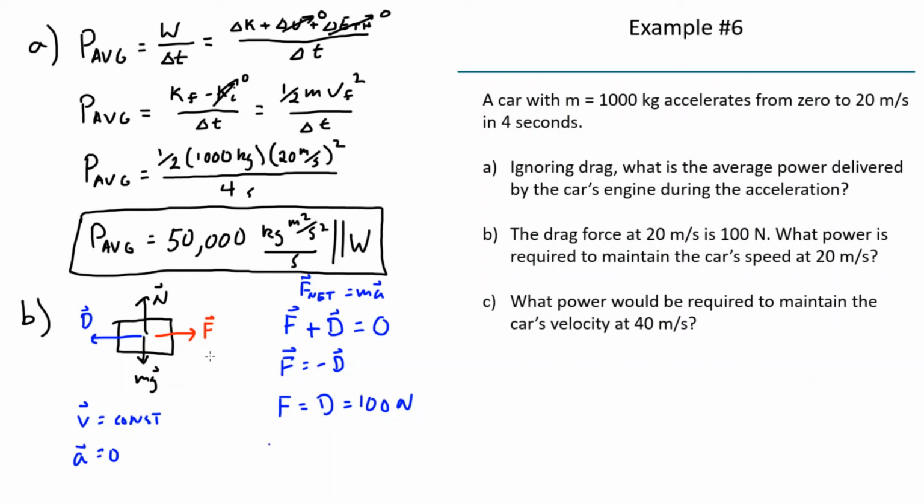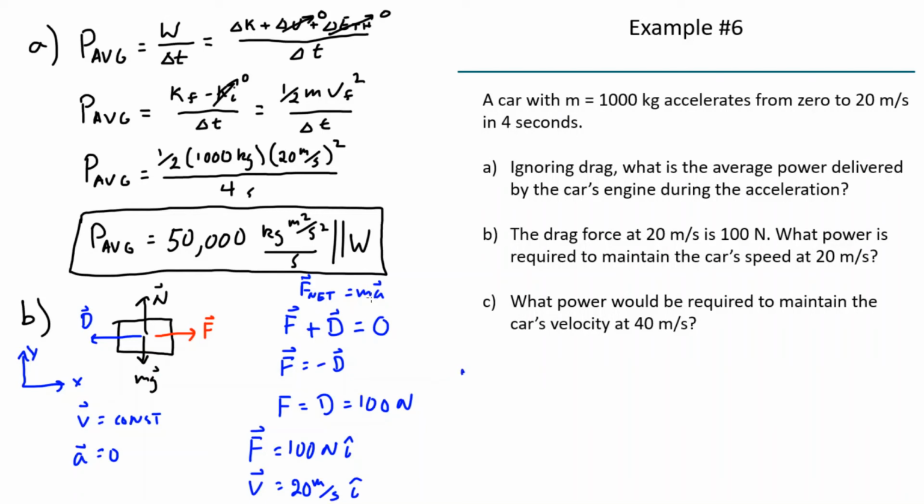This force vector F then, let's say this is the y direction, and this is the x direction. This force vector F equals 100 newtons i hat. And our velocity vector v is going to equal 20 meters per second i hat. So I can use my dot product formula to find the power.